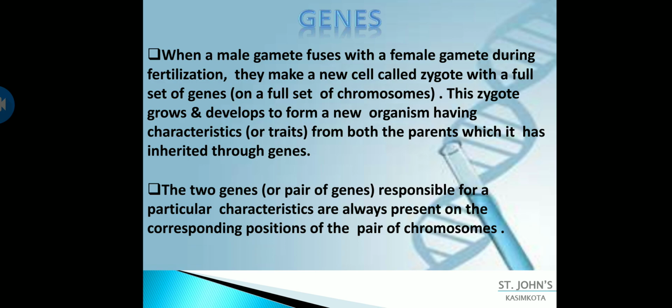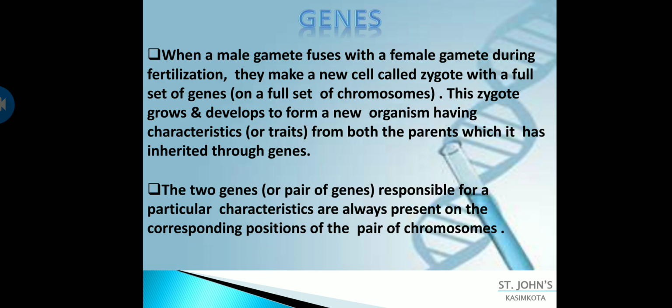When genes are coding for the formation of a particular protein, and if the information is not carried properly by the RNA, there will be a defect in the formation of proteins, and this protein will not function in a proper way. That time we will get variations, as I told you earlier.